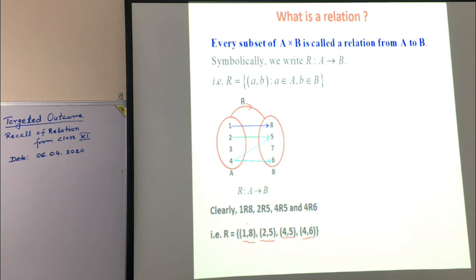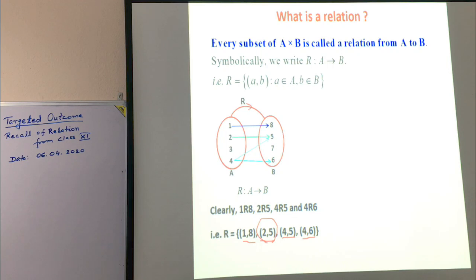And when we write ordered pair (1, 8), it means 1 is related with 8, 1 is connected with 8. See in the figure, 1 is connected with 8, 2 is connected with 5, see here (2, 5), and similarly 4 is connected with 5, 4 is also connected with 6.